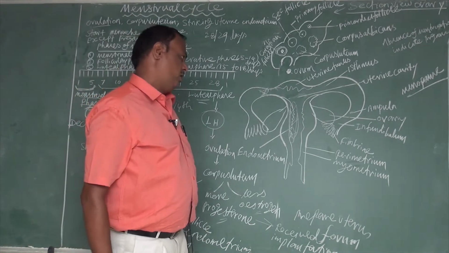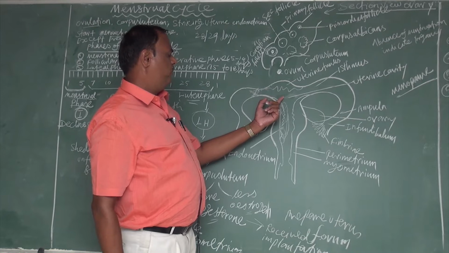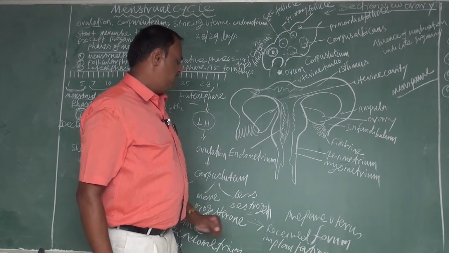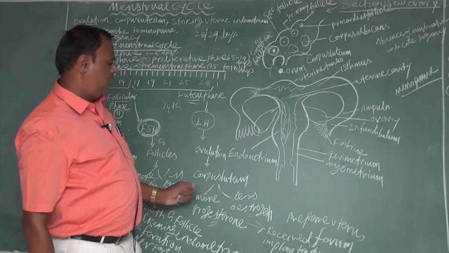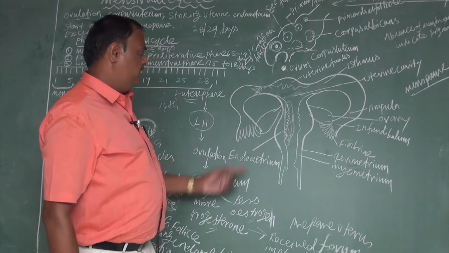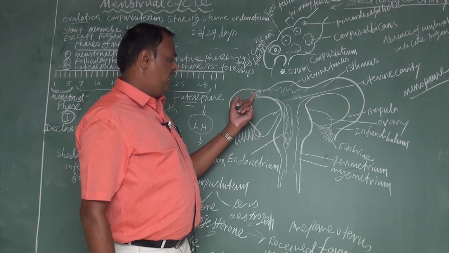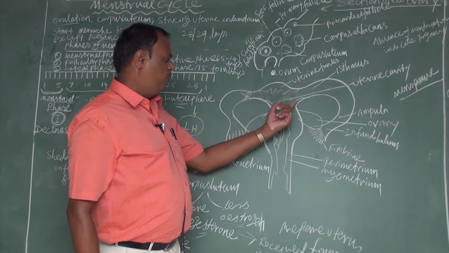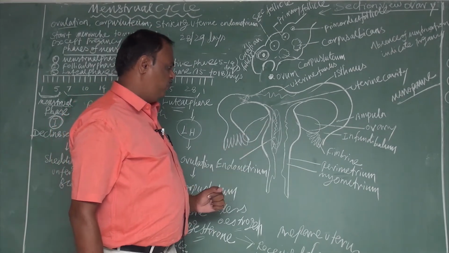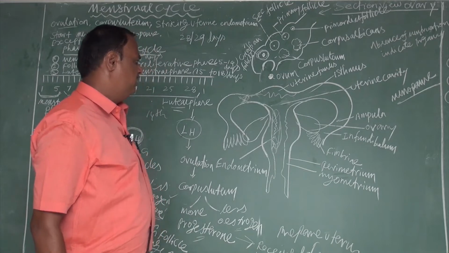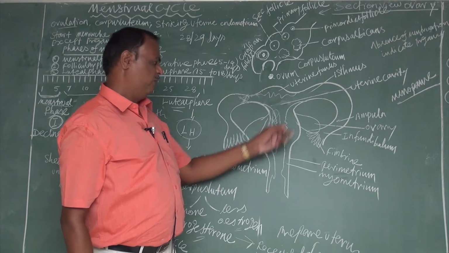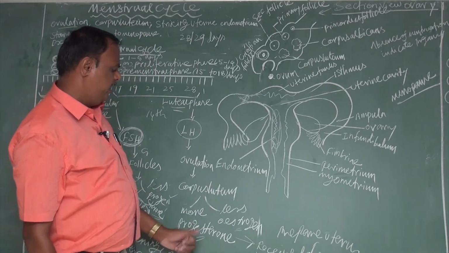What is the role of progesterone? To receive the fertilized ovum and also prepare the uterus for pregnancy. Due to the effect of progesterone, which is secreted from the corpus luteum, the main roles are to receive the fertilized ovum, prepare the uterus for pregnancy, and prevent contraction of the uterus. All these activities are carried out by this hormone, and it also supplies nutrients for the developing embryo. That's the main role of progesterone.